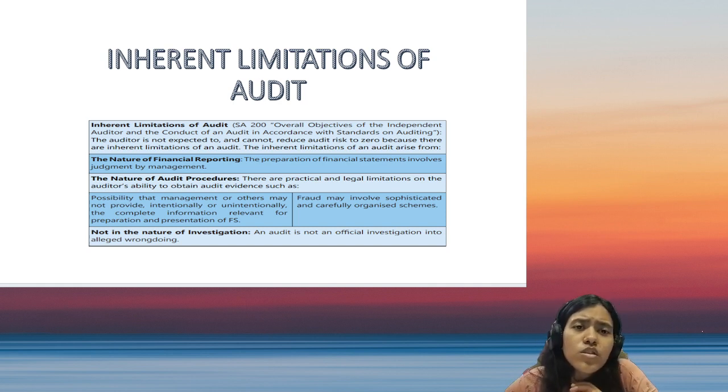So the auditor is not expected to assure anything of the future events, and thereby cannot assure also that if the company has prepared projected financials, whether it's true or not. No, he cannot assure. Because when he himself does not know what the future events will be, how can he assure something of that kind?